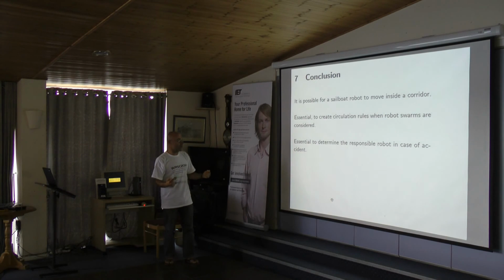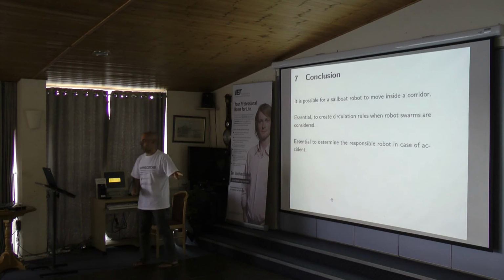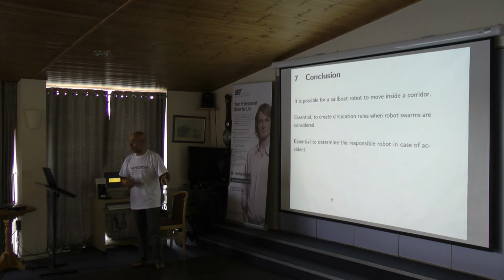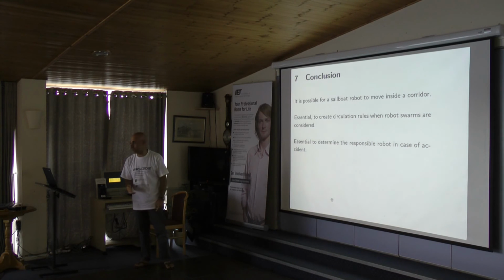And in case of an accident, in case of collision, we will be able to determine which robot is responsible for the accident. That's why we are interested in this corridor approach.